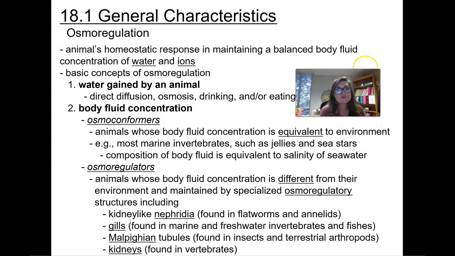Osmoregulators are animals whose body fluid concentration is different from their environment, and it's maintained by specialized osmoregulatory structures found within the body. We have kidney-like nephridia, found in flatworms and annelids. We have gills, found in marine and freshwater invertebrates and fish. We have Malpighian tubules, found in insects and terrestrial arthropods. And we have kidneys, found in the vertebrates.